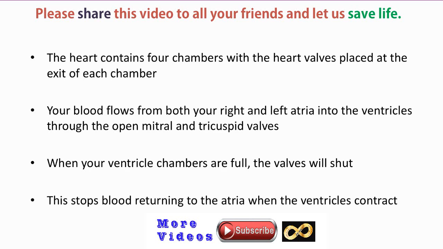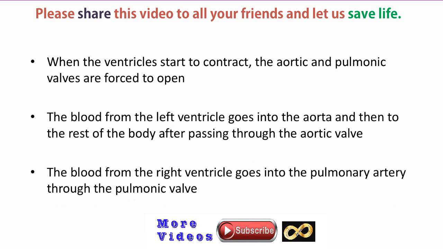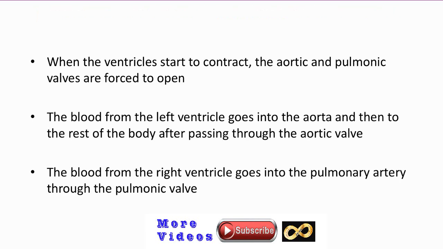Your blood flows from both your right and left atria into the ventricles through the open mitral and tricuspid valves. When your ventricle chambers are full, the valves shut, stopping blood returning to the atria when the ventricles contract. When the ventricles start to contract, the aortic and pulmonic valves are forced to open.